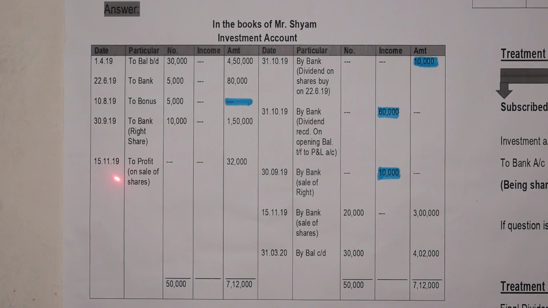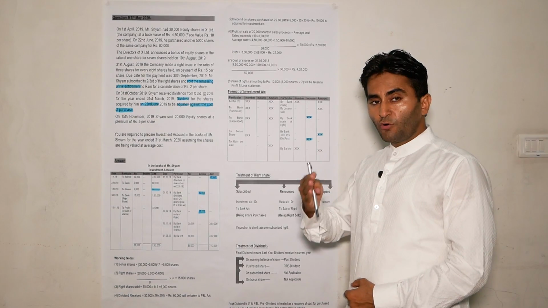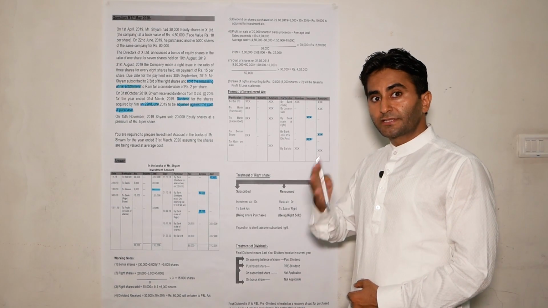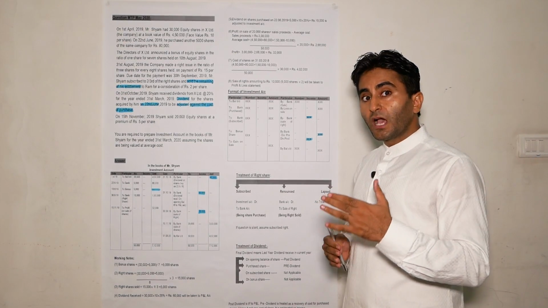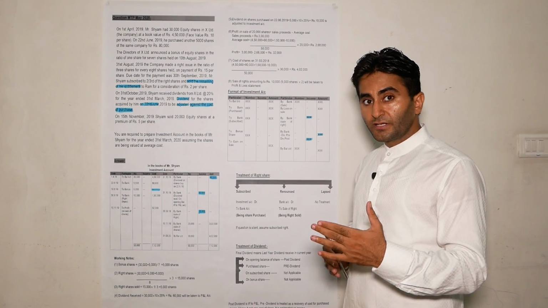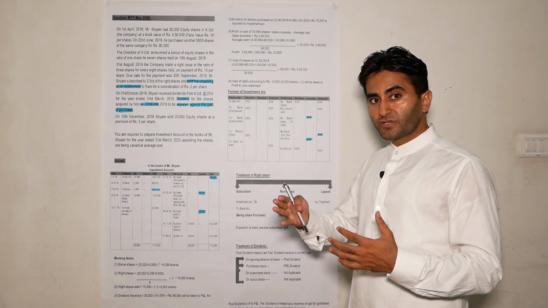On 15 November 2019, to profit on sale of shares rupees 32,000, and on 15 November 2019, by bank, sale of 20,000 shares rupees 3 lakh. So now we have 30,000 shares left, because out of total 50,000 shares we have sold 20,000 shares.